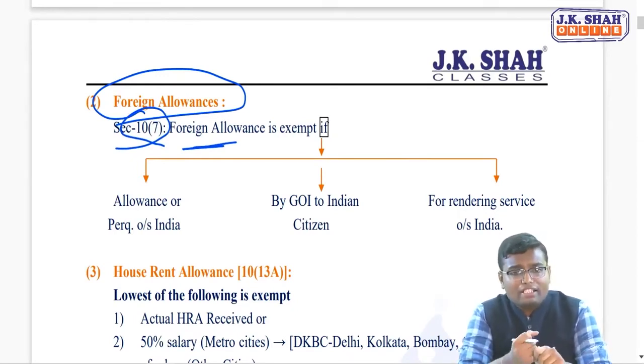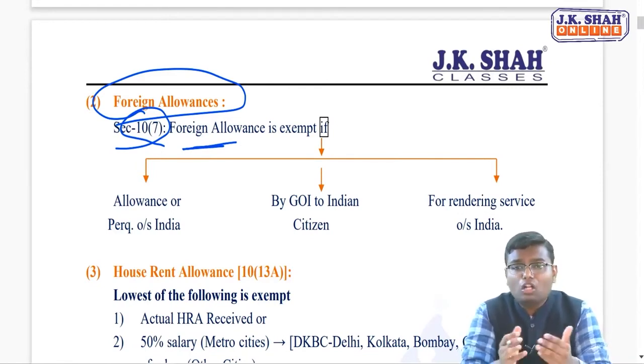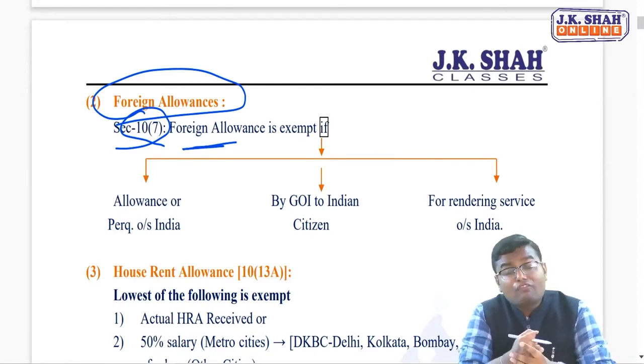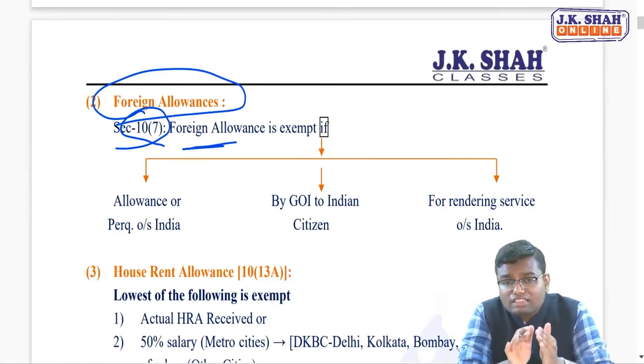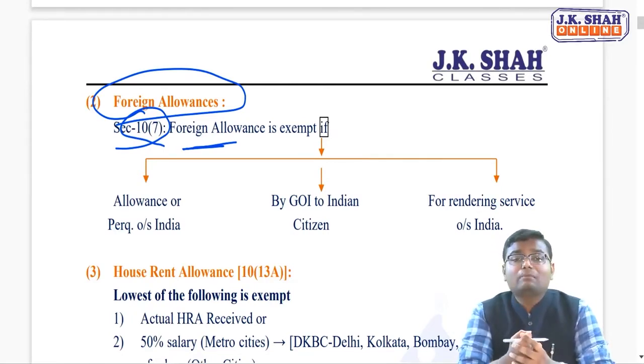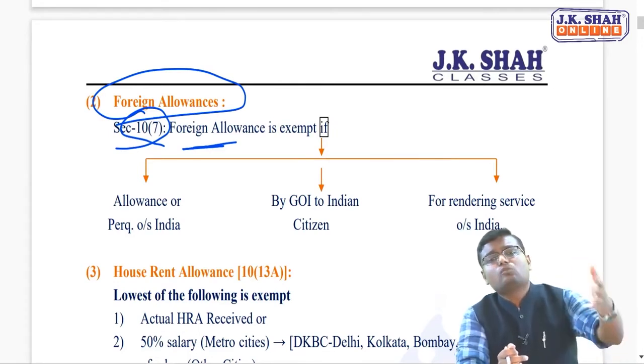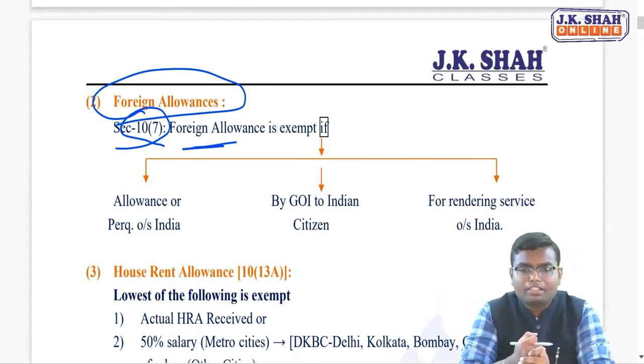Now understand, if any other company is giving you foreign allowance, taxable. If you are not an Indian citizen, taxable. If the government of India pays you allowance within the country, taxable. Exempt only if the government is paying an Indian citizen who is working outside India.